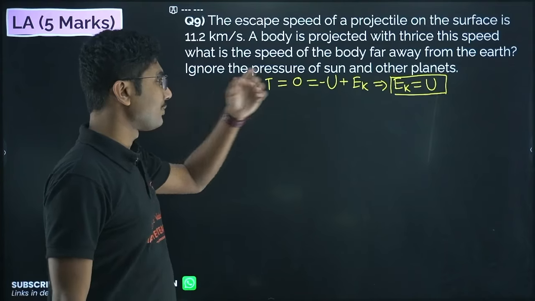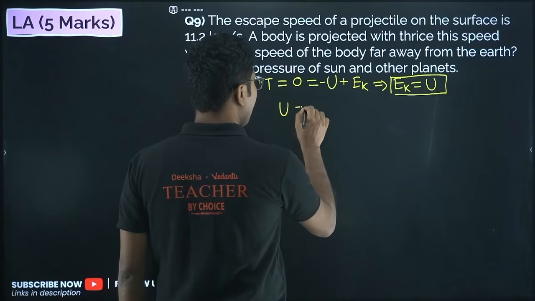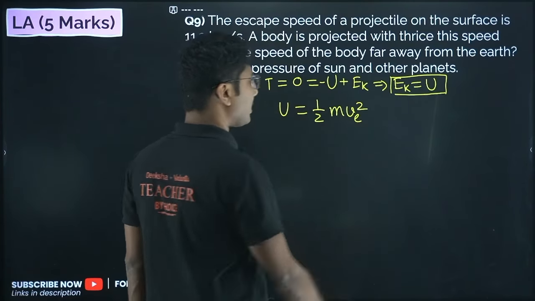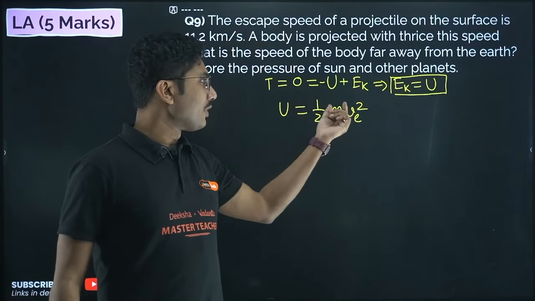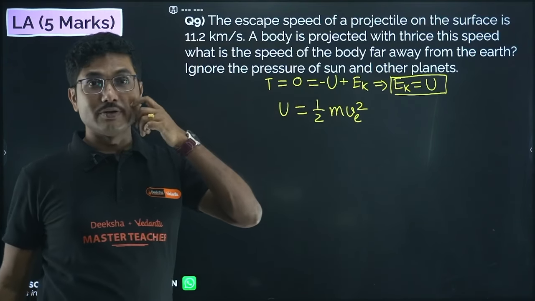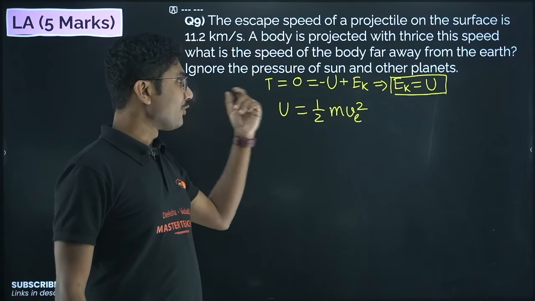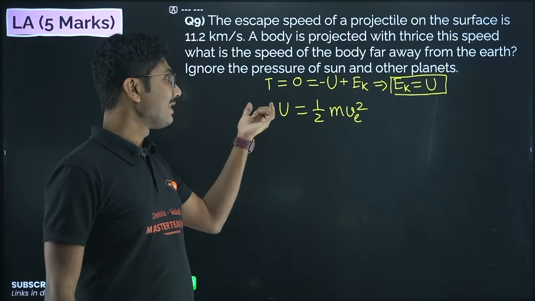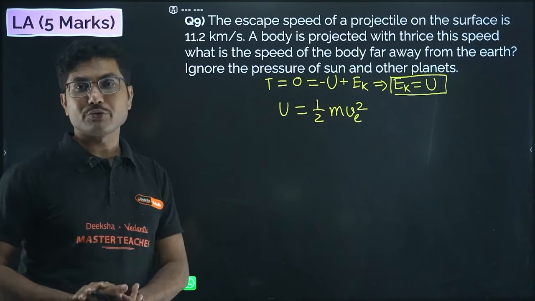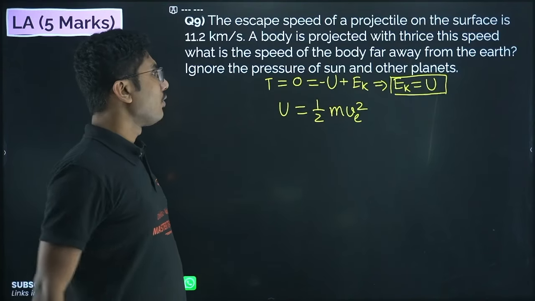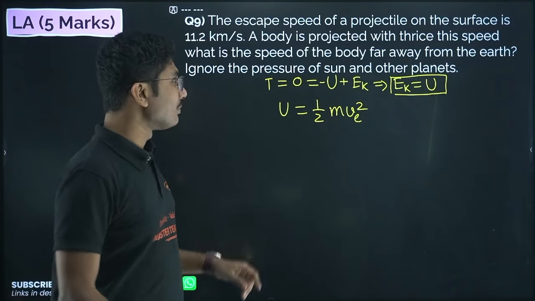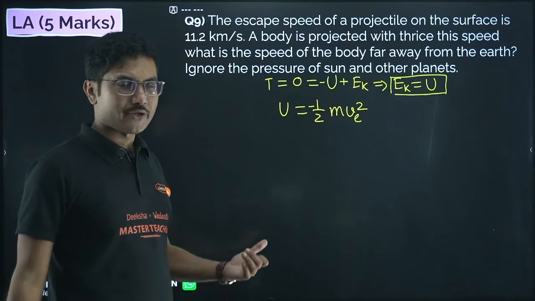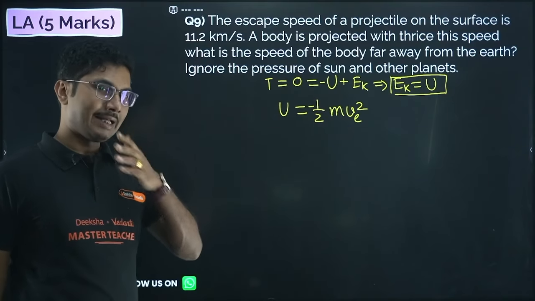The magnitude is half mv square. Remember this. Why? Because if you give this velocity, at infinity the speed will be 0. So when you give the escape speed, that equals its potential energy. That means U should be equal to half mv square magnitude-wise, but the sign will be negative. Potential energy is generally negative on the surface of the Earth, that's why the sign is negative.